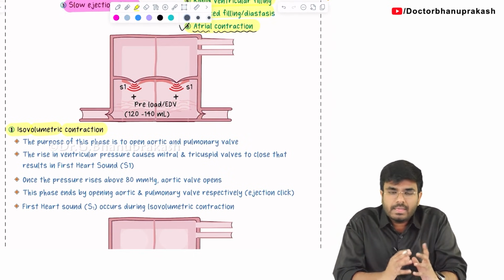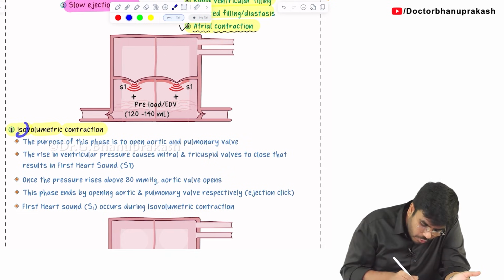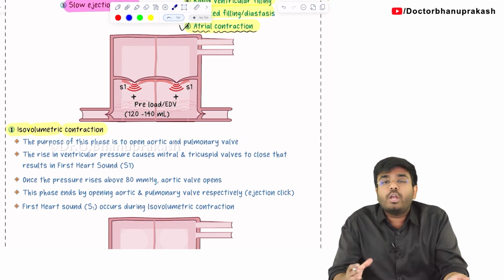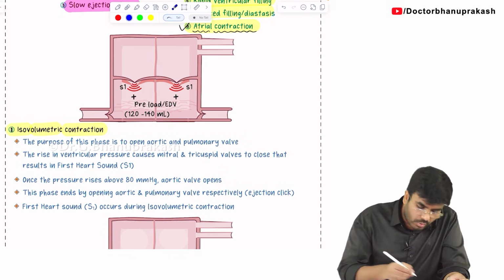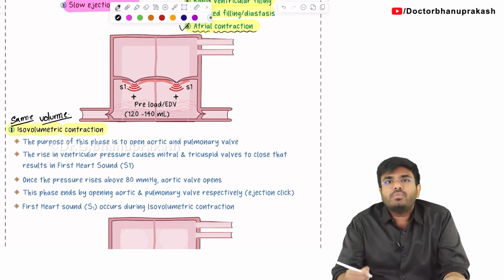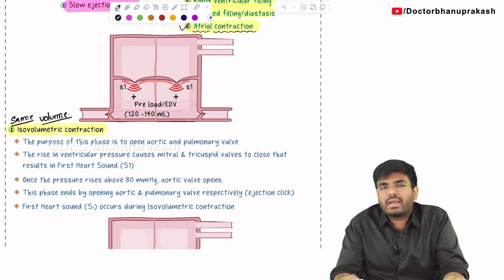What do you think? See, in the name itself it is there. First of all, iso means what? Iso means same. Volumetric means the same volume of blood is there in the ventricles. So, isovolumetric means same volume. Okay, same volume contraction. So, what exactly is happening during isovolumetric contraction?